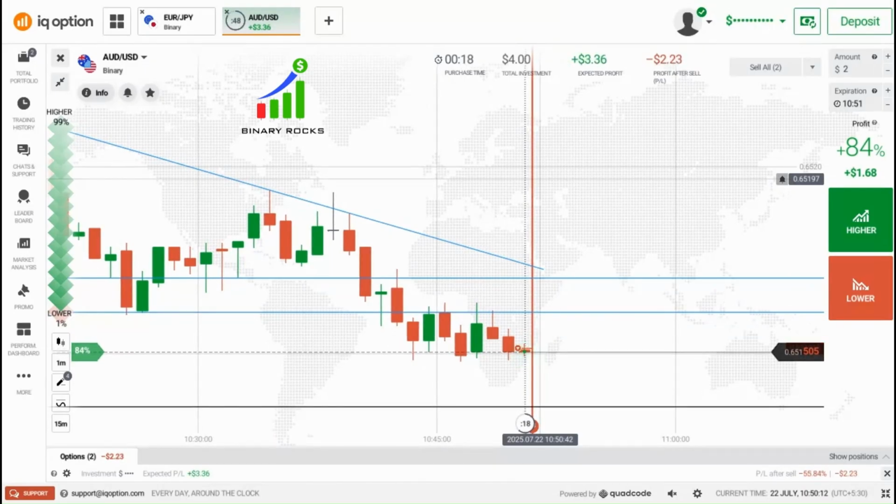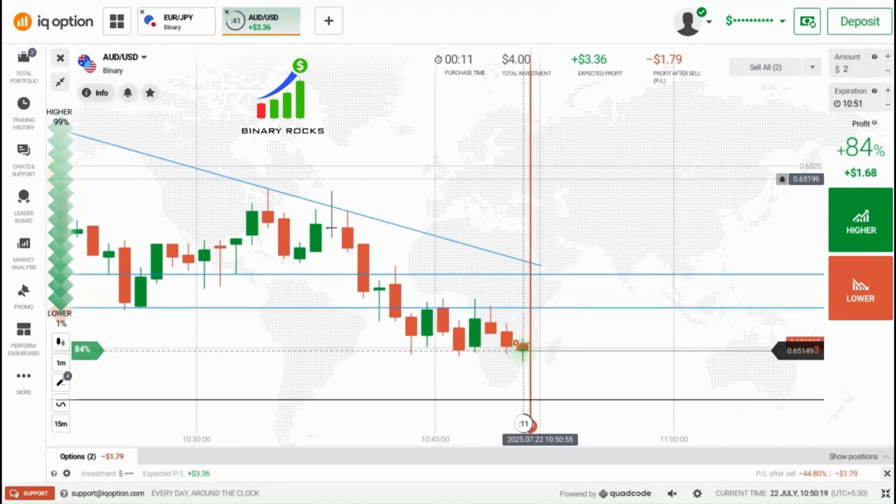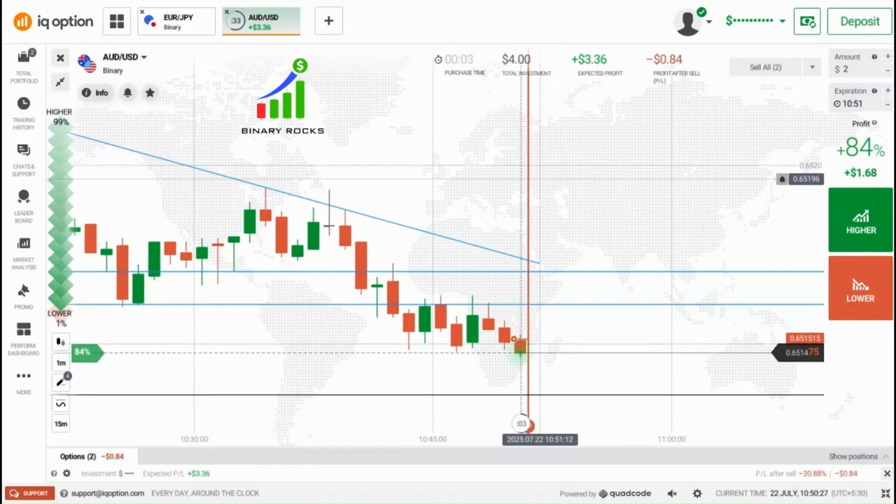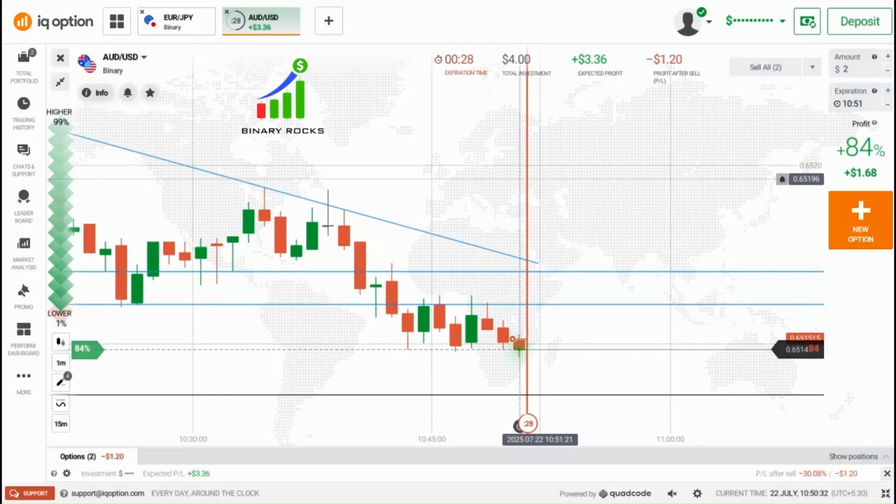So try to understand all these points. According to the trend you should behave. According to the market you should check the levels and take the trades. Don't go blindly for every candle. I have even shown you the reality: some candles you need to wait, some candles you need to take confirmations. Later you can take trades.